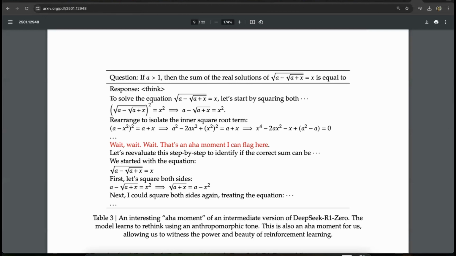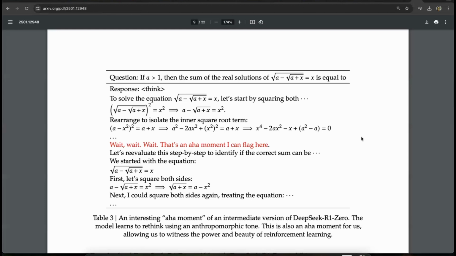So what did it do? To solve the equation, let's start by squaring both sides. It's not possible to solve it this way. And then it did some more things. And then, just like humans have the aha moment, it also had the aha moment, which is literally crazy. The researchers also had this aha moment where they realized that the model is able to get the aha moment. So it's almost like AI is taking over, AGI is coming.